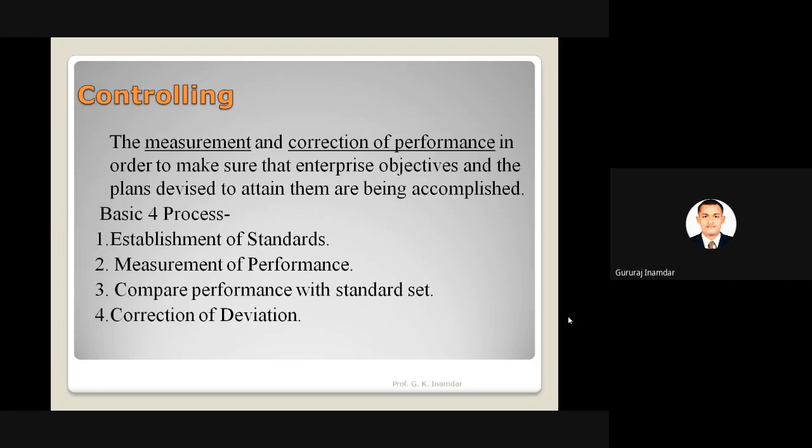First of all we have to set the standard. Why are standards required? For comparison and calibration, so standards are very important. The first step in controlling is establishment of standard. Which standard we have to follow? Which standards will give us the most important result? First of all we have to set standards.